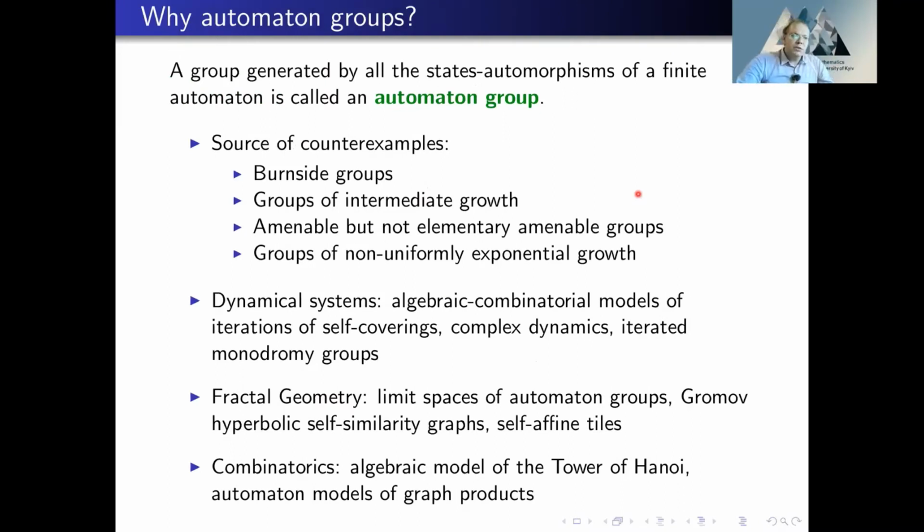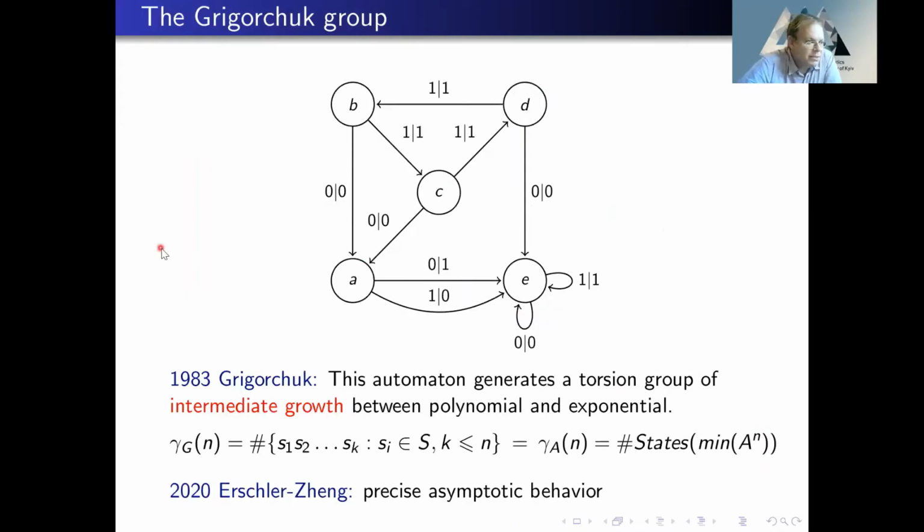Now, automaton groups for the last 20 years found many interesting applications in different areas of mathematics, but I will mention only the result about groups of intermediate growth, the result which influenced all of this research. So this is a result of Rostislav Grigorchuk from 1983, that this automaton generates a torsion group of intermediate growth between polynomial and exponential. And this was the first example of a group of intermediate growth.